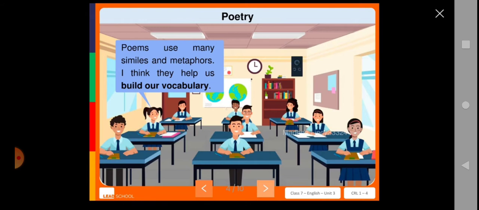Metaphor means an imaginative way to show qualities. For example, if the poem is about trees, the poet should know the qualities of the tree, what it does, and how it is useful to all human beings as well as animals. So everything the author should know. Here the poem uses many similes and metaphors, so from this we may build many vocabularies. That means you can find many unfamiliar words that you may not have learned before.